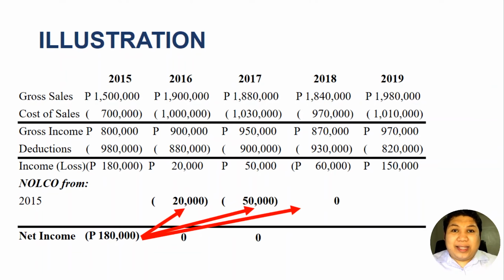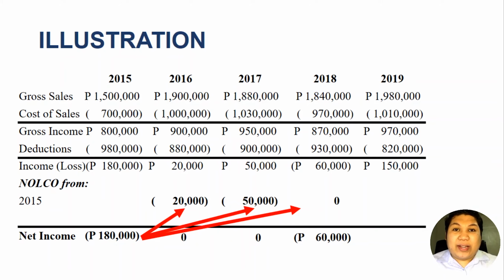However, since there is a loss in 2018, we cannot carry over the net operating loss in 2018, right? And remember, this is the last year that the net operating loss in 2015 could be carried over. Therefore, the remaining balance of 110 from the net operating loss in 2015 could no longer be carried over and absorbed in 2019 because the 3-year period has already elapsed.